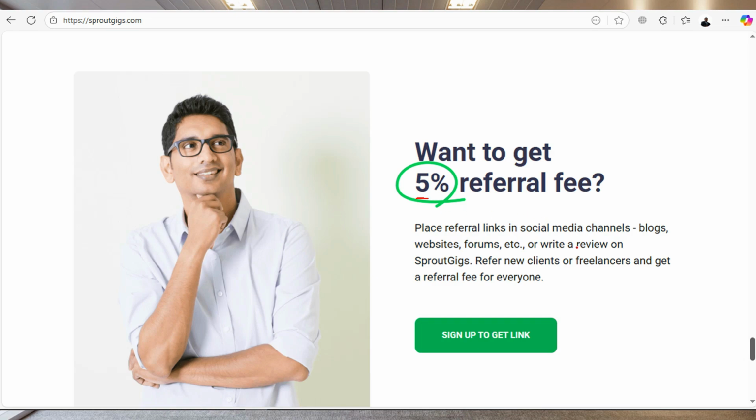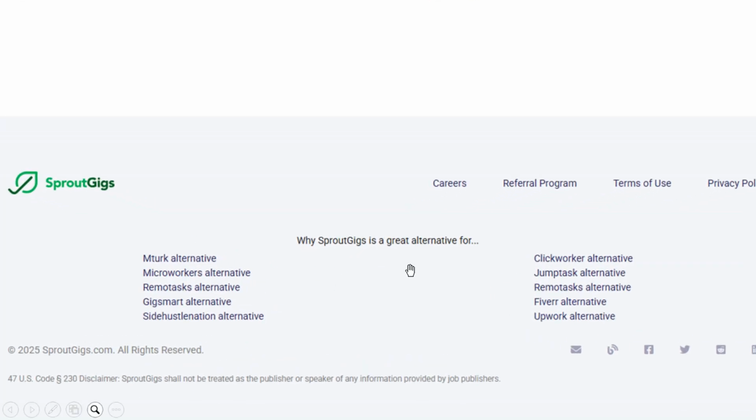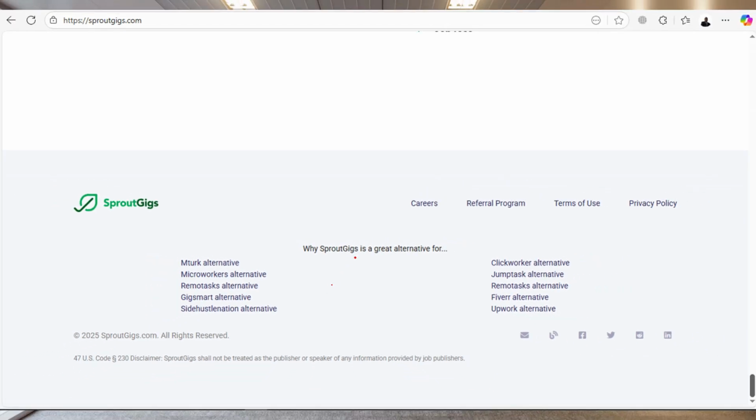I think it's 5% based on what the clients will pay, or maybe the freelancers, the type of jobs the freelancers are going to do. That's some of the features that they do offer. So you have to sign up to get this particular link. As I've mentioned earlier, Sprout Gig is viewed as an alternative to things like Fiverr, Upwork, Remote Task, Jump Task, Clickworker, Micro Workers, and so on. So it is viewed in this way.